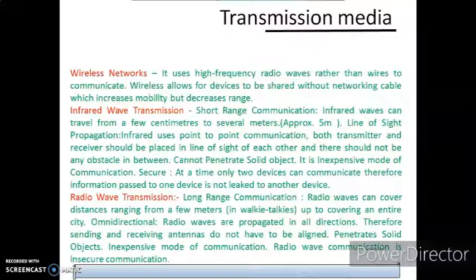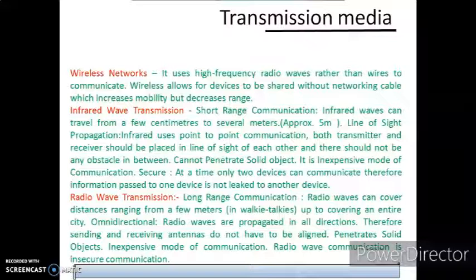Now next is infrared transmission, short range communication. Infrared waves can travel from a few centimeters to a few meters. Line of sight: infrared uses point-to-point communication. Both transmitter and receiver should be placed in line. Friends, before the coming of Bluetooth technology, infrared was there, but it has very little bandwidth and connecting range.